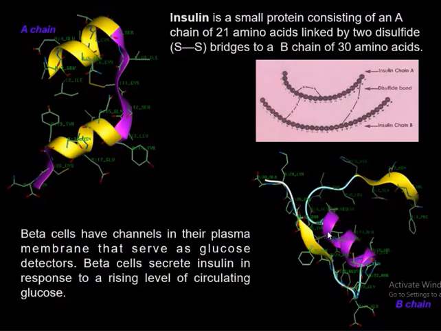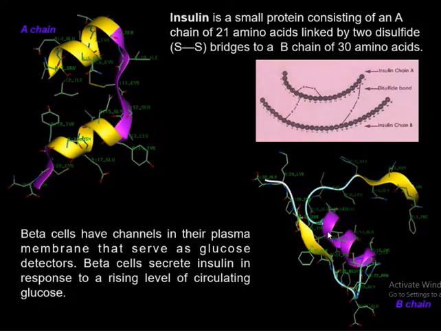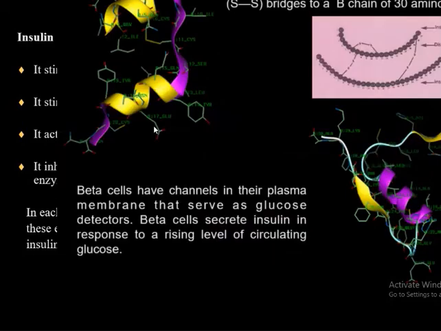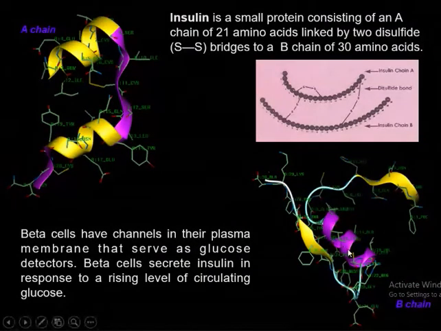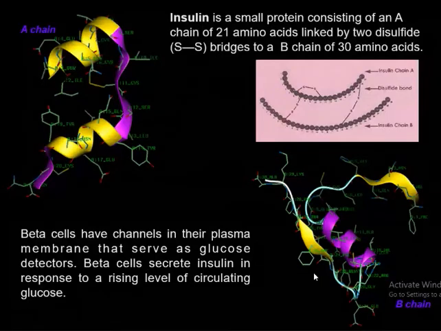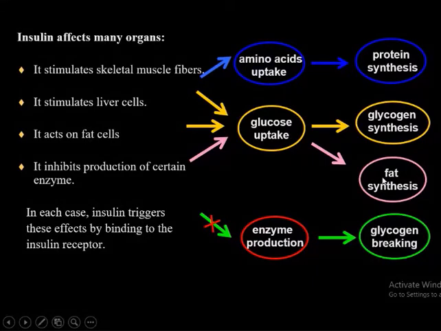Now, insulin is a protein consisting of an A chain of 21 amino acids linked by 2 disulfide bridges to a B chain of 30 amino acids. This is the ribbon-like structure, the A chain and the B chain. Insulin affects many organs: amino acid uptake, protein synthesis, glucose uptake, glycogen synthesis, fat synthesis, and glycogen-breaking enzyme production.